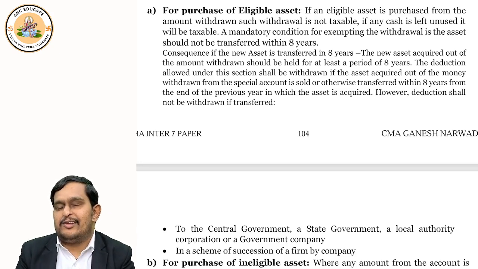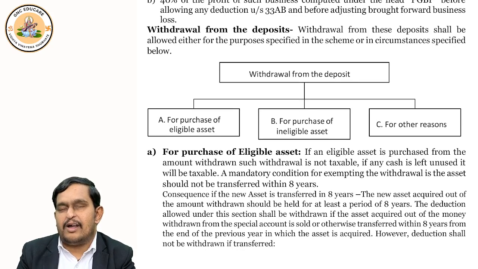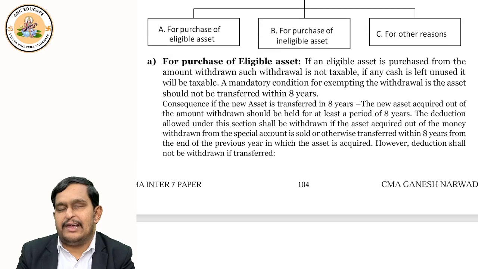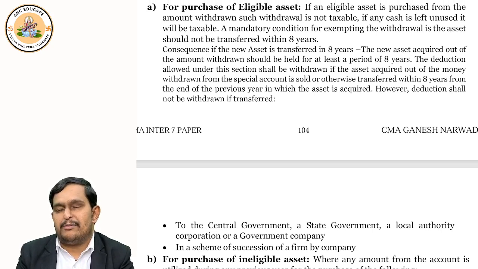But in the year in which you withdraw the money, they ask three things. Is it for purchase of an eligible asset? Is the withdrawal for purchasing a non-eligible capital asset? Or is it for some other reason? Now, if it is for purchase of an eligible asset, maybe some plant and machinery, then whatever amount withdrawn will not be taxable.